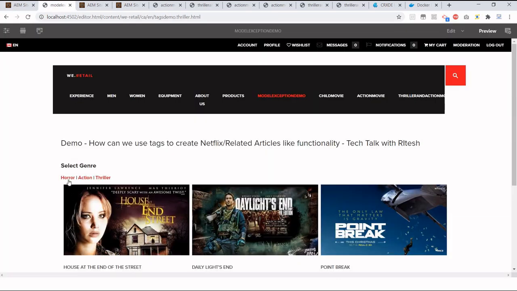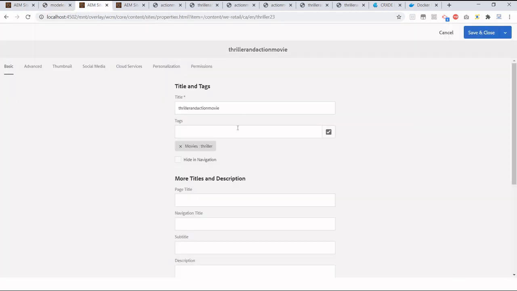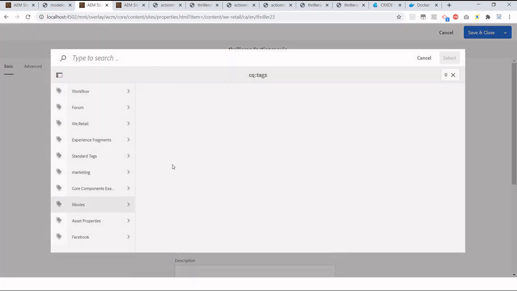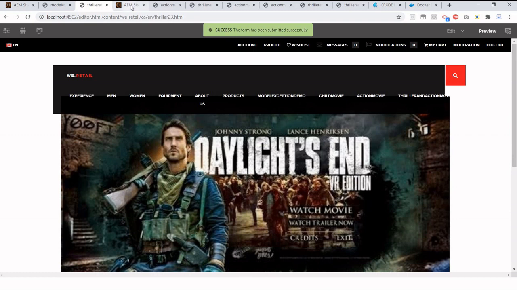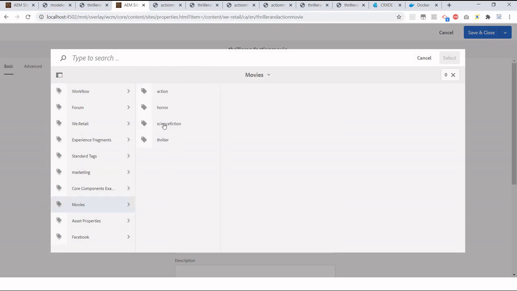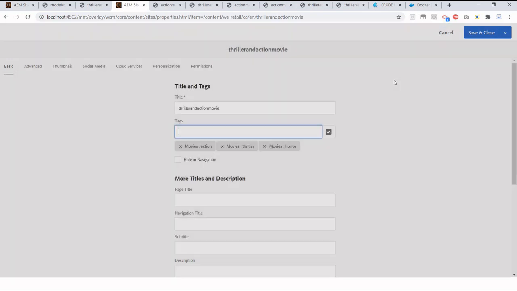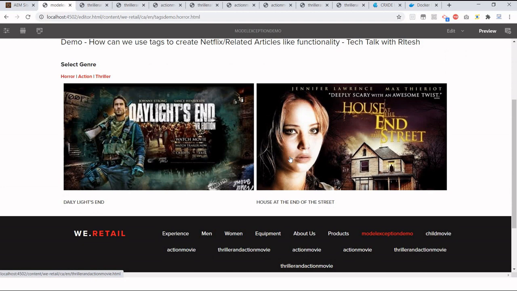For example, there is no horror movie right now. If I want to tag this movie with horror as well, I will go and tag it. Sorry, it's already thriller. Horror, save and close. Maybe one more movie, maybe this movie as well, I will tag with horror. And now if I check what are the horror movies, we now have two horror movies.